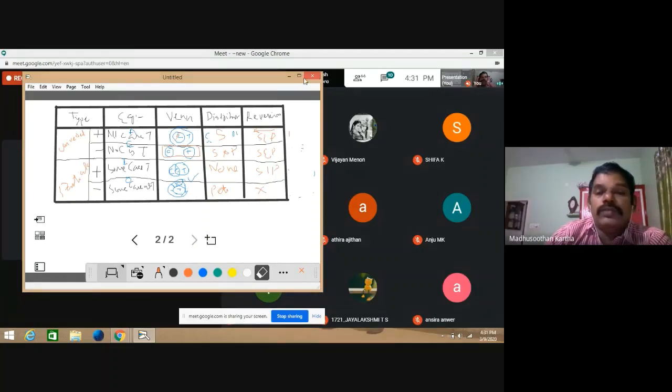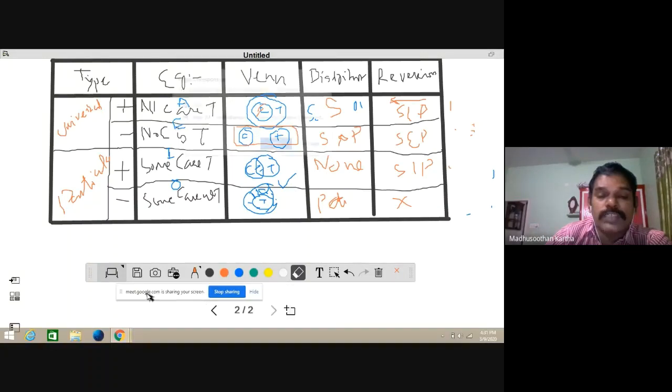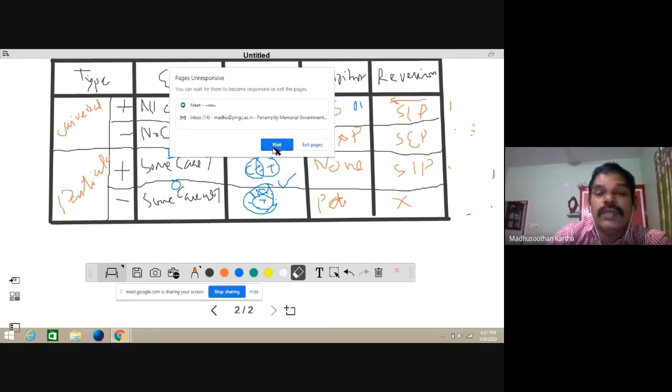Now you can see the table in a very beautiful way. This is the version. Type: universal or particular; universal positive, universal negative, particular positive, particular negative. Examples, the different types of examples, then Venn diagram, distribution, reversal, etc. we have discussed. Now it's very clear. Any confusion with respect to the classification?